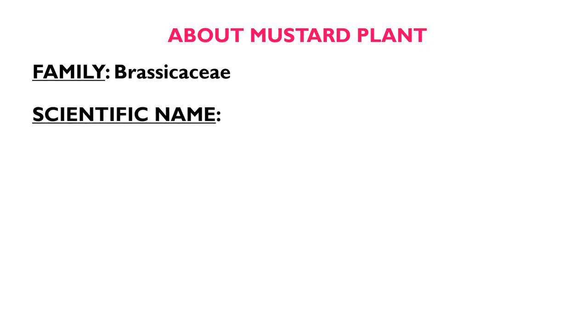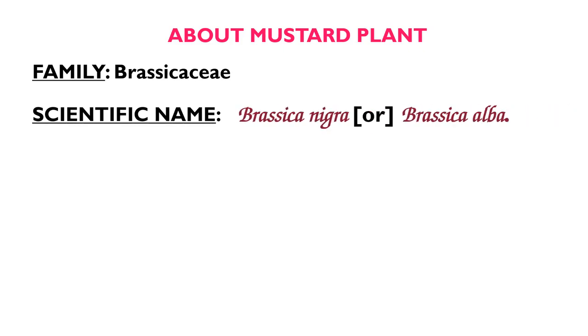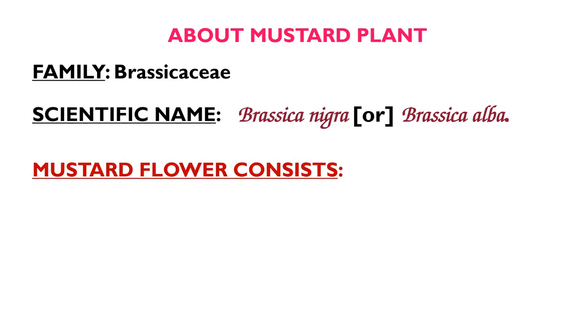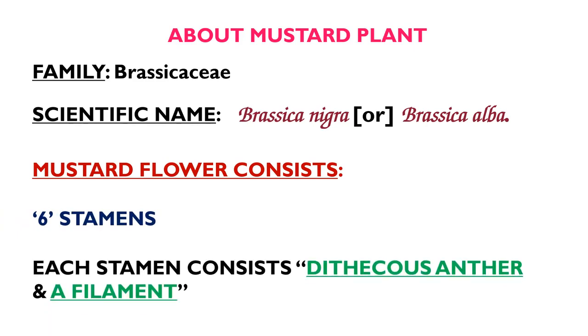Let's know about the mustard plant. Mustard plant belongs to the family Brassicaceae and its scientific name is Brassica nigra or maybe Brassica alba. Mustard flower consists of 6 stamens. Each stamen consists of a dithecous anther and a filament.